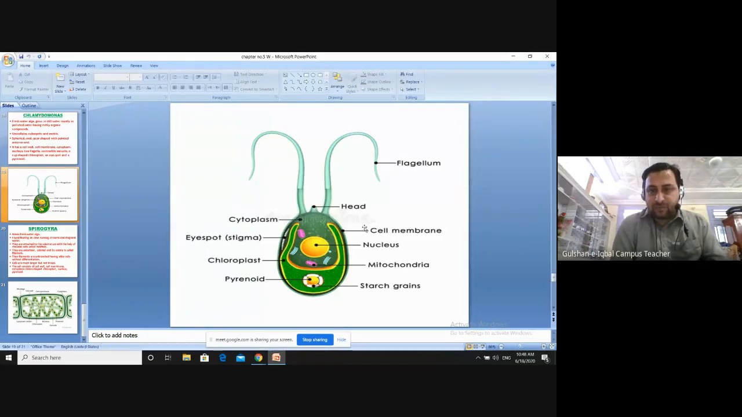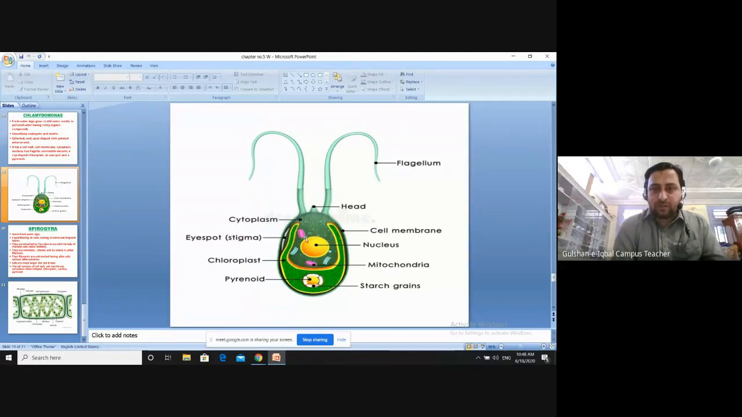Then let's see the cell wall. The outer layer present in the cell is called the cell wall. Inside the outer layer, we have a second layer, which is the cell membrane. Okay, and then this whole place is known as cytoplasm. This is known as cytoplasm.